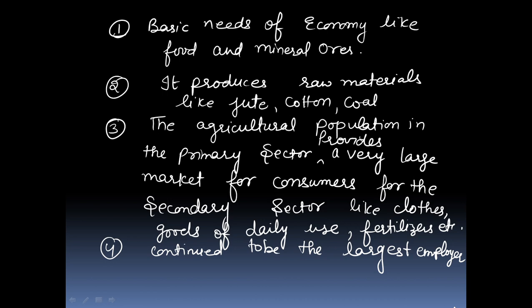Importance of primary sector. The first important point is to provide the basic needs of the economy like food and mineral ores. The second importance of the primary sector is that it produces some of the raw materials like jute, cotton, and coal, which are extracted from mines, for the industrial sector.